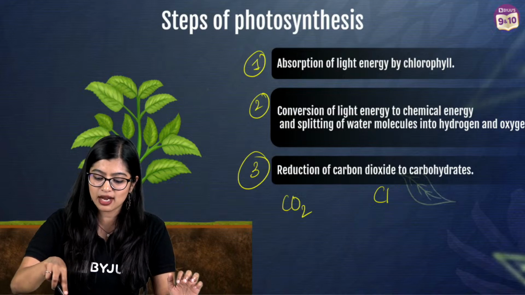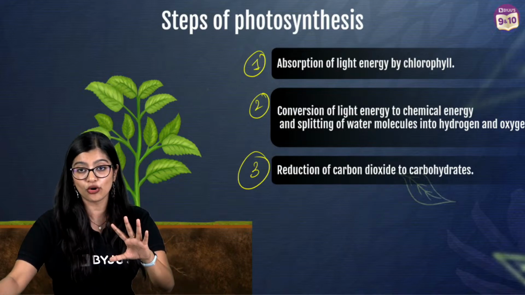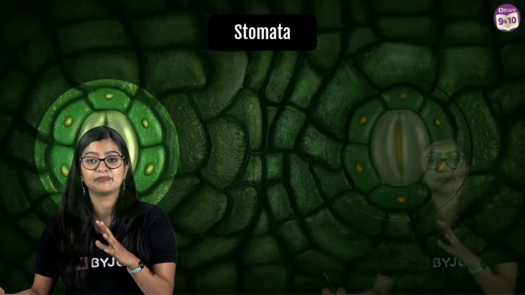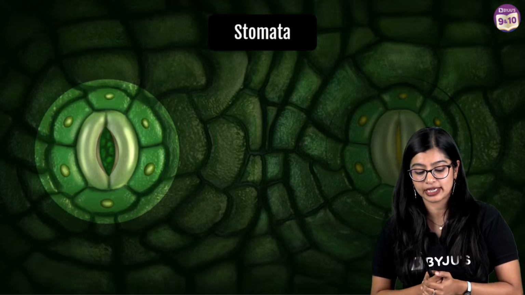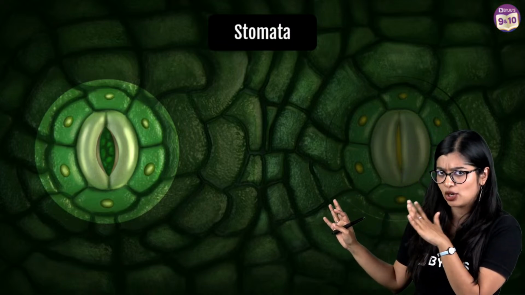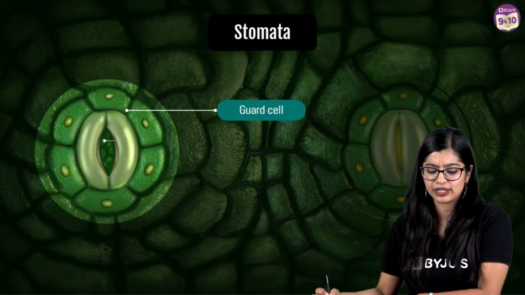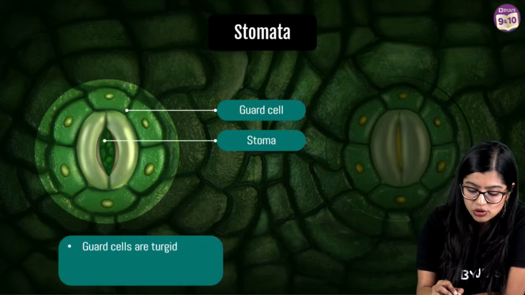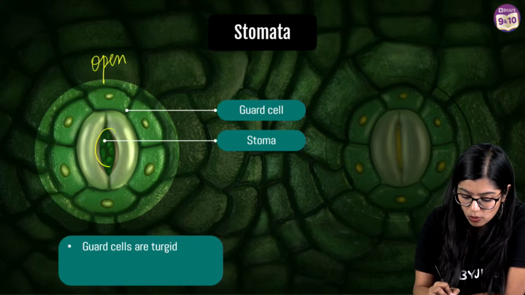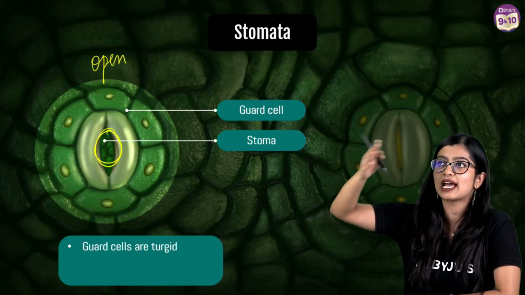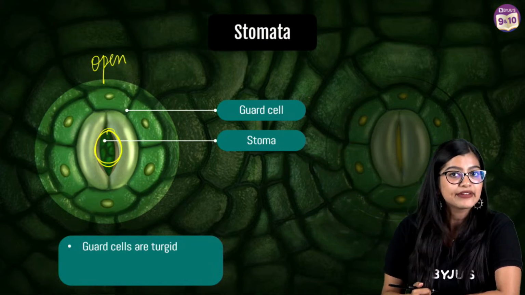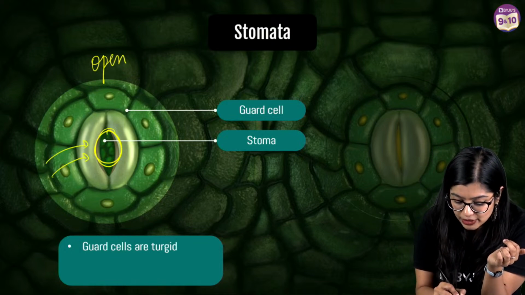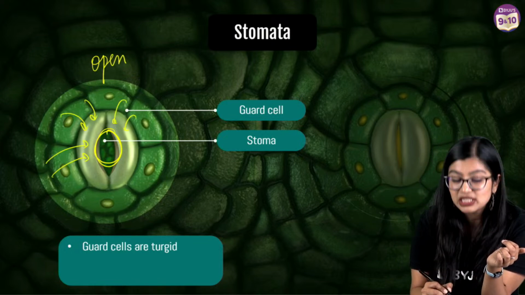Now of course here we see that apart from your chlorophyll, another structure which is playing a very important role is the stomata. This is how the structure of the stomata looks. The things you need to pay attention to are the guard cells and the opening which is called the stomata. Only when this opening is there do you have your carbon dioxide and oxygen entering and leaving. So your stomata will be open when water enters, and the guard cells need to become turgid.